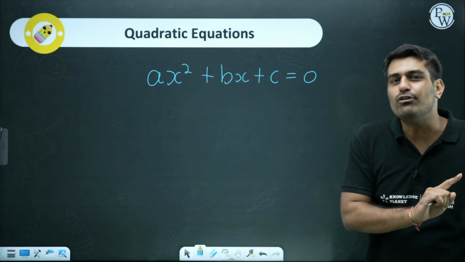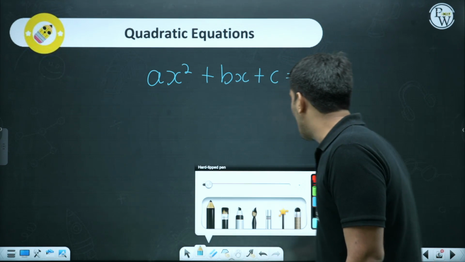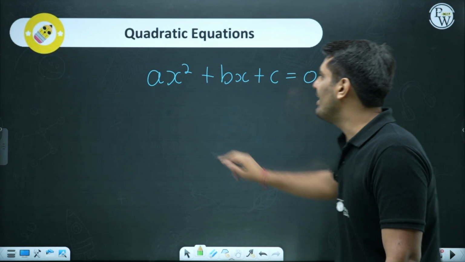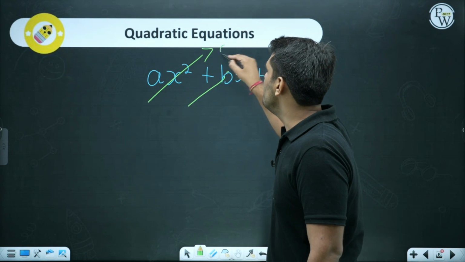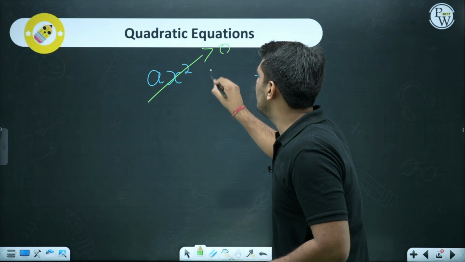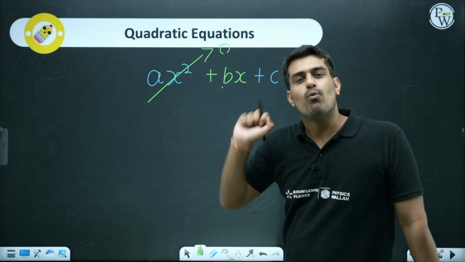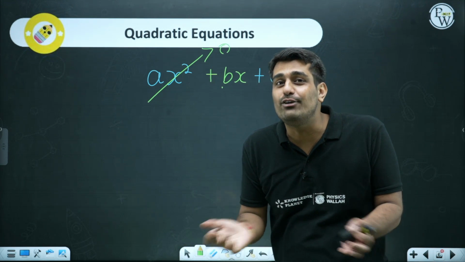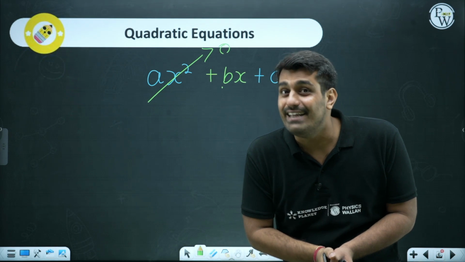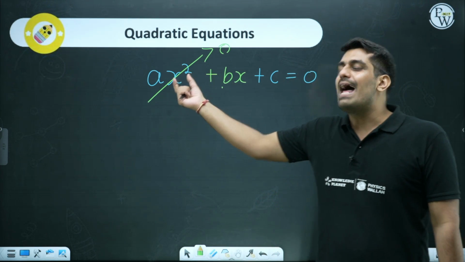One thing which we need to remember over here, if I write an equation where this ax square term becomes 0, bx remains as it is, but this term becomes 0. What happened? In that case, can I call it to be a quadratic equation? Think about it. I told you it's very, very important that x should have a power of 2.